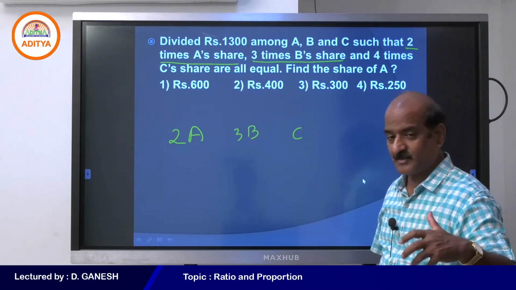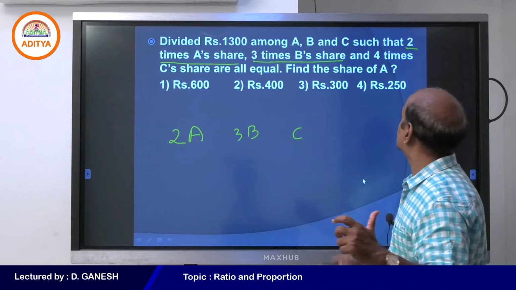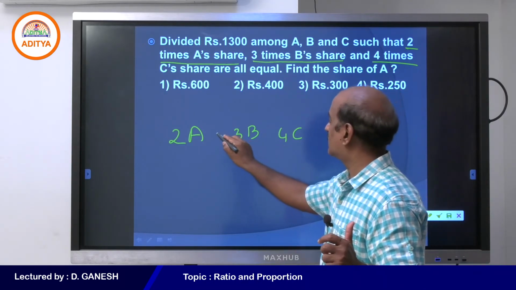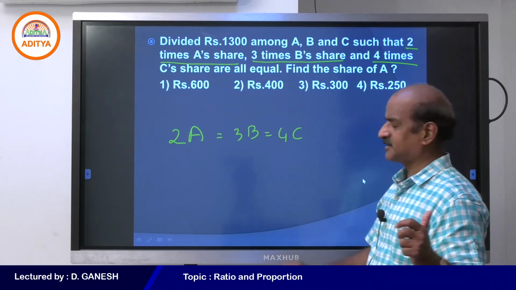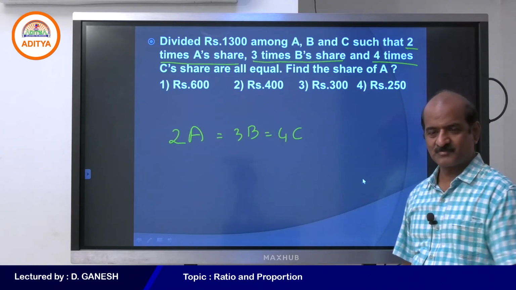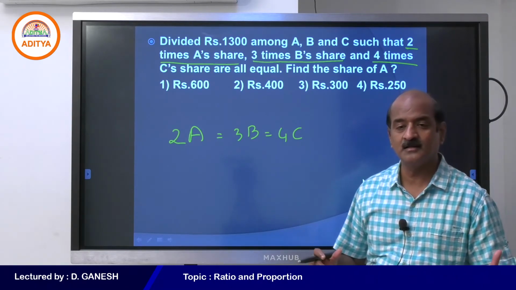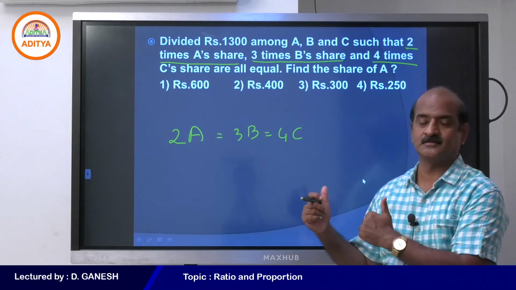Remember, it is not 1/3, it is 3 times. This is the condition given to you, which means we have to divide 1,300 as per this condition.